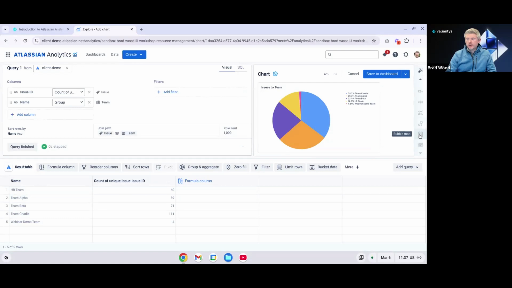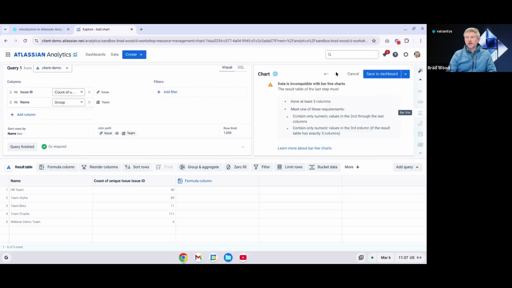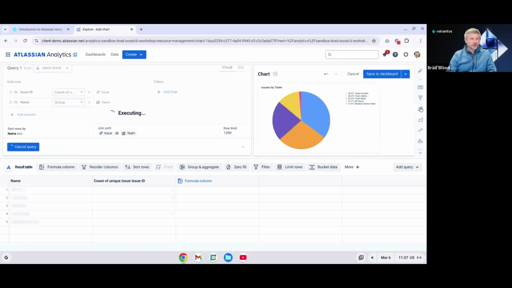Anything that's grayed out means that the data table that you've generated from your query does not meet the requirements to create that type of chart. And if you select something like, let's say, bar line, we can see the data is incompatible with bar line charts, and we would need to make some changes to this data table in order to use that type of chart. I'll just go back to pie chart.